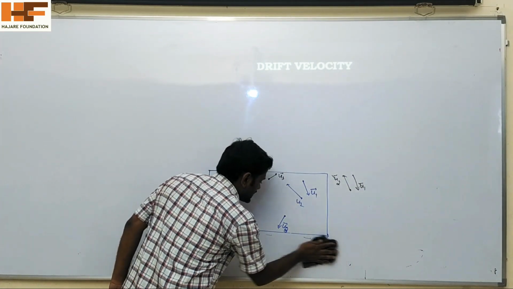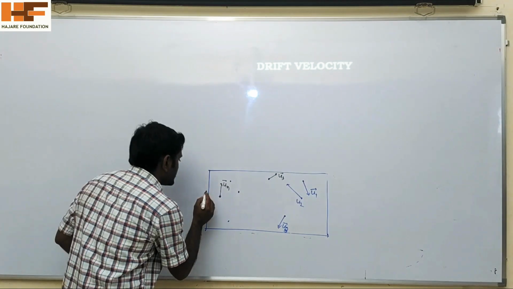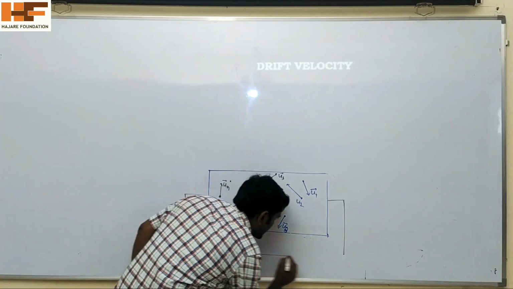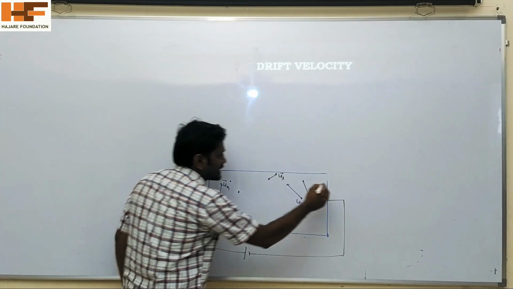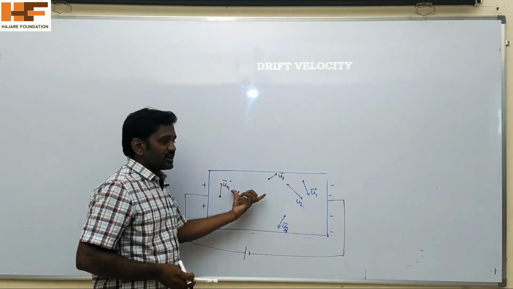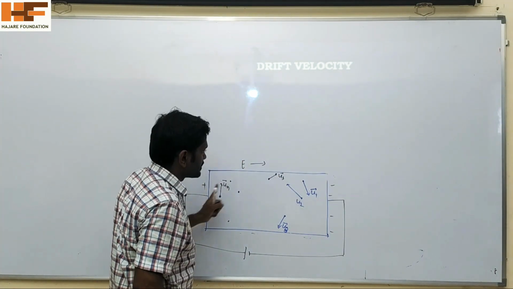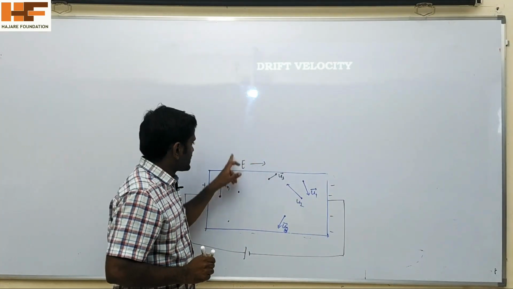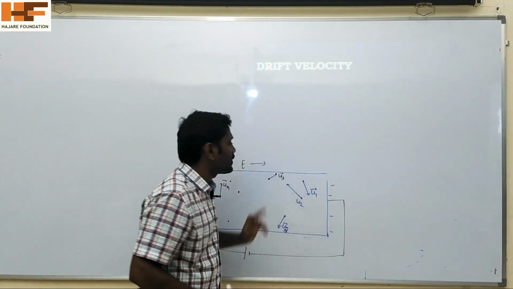Now if a potential difference is applied across the ends of the conductor, what happens here? Here the potential difference is applied across the ends of this conductor by using a battery or cell. One end of the conductor is positive and the other is negative. Due to this potential difference, an electric field is set up in the direction from the positive end to the negative end of the battery. Under the influence of this electric field, these free electrons experience some force.